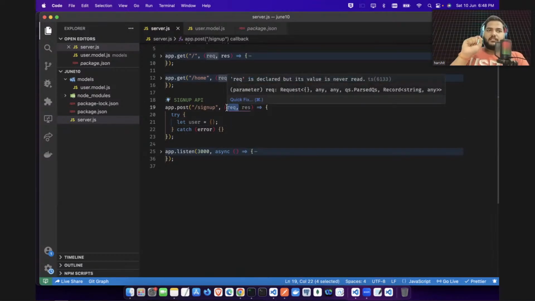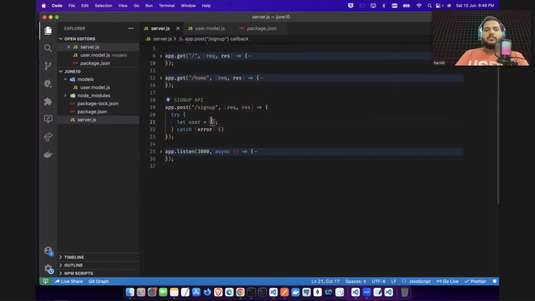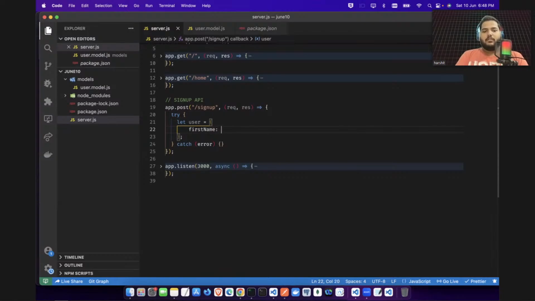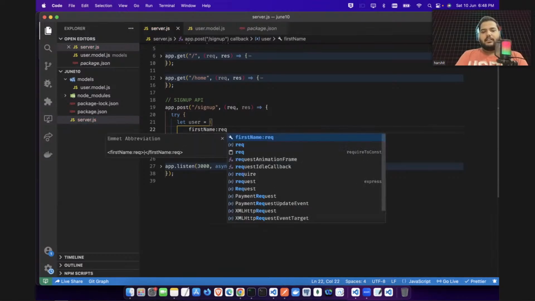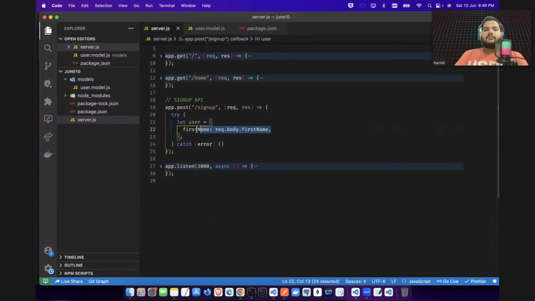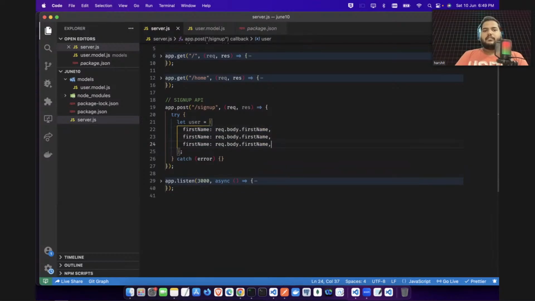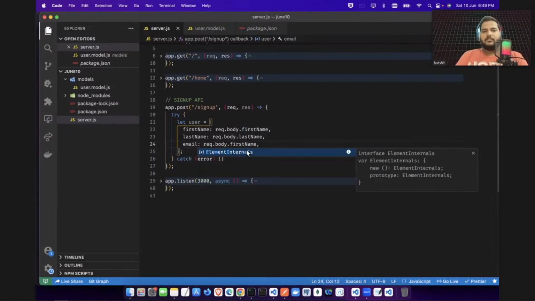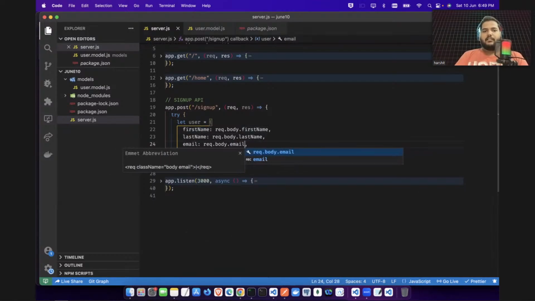This request body is actually coming from the front end. So this request has a field called body, and in that body you can give it. So you can say here, first name colon, you can say here request dot body. In the body field you can give this thing as a first name here. So this information is done. Now let's do the same thing for the last name also. And let's do the same thing for email address also. Okay, email address also is done.